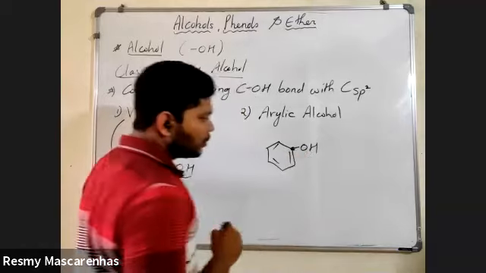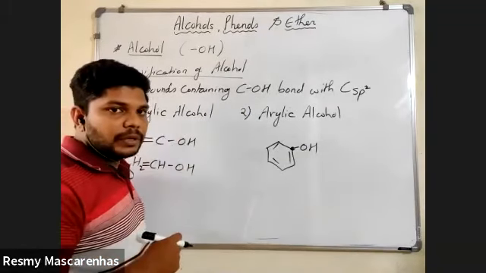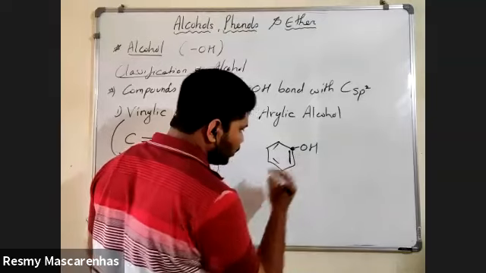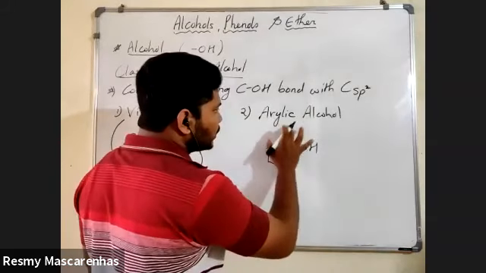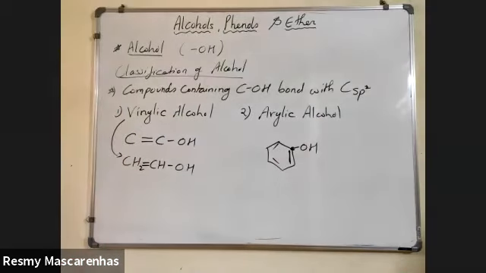Inside the benzene you have the major carbon, right? To that major carbon, can you see the double bond? Yes, sir. So such a molecule can be called an arylic alcohol. Note this down. Here there is no primary, secondary, tertiary. Here you need to remember this directly.